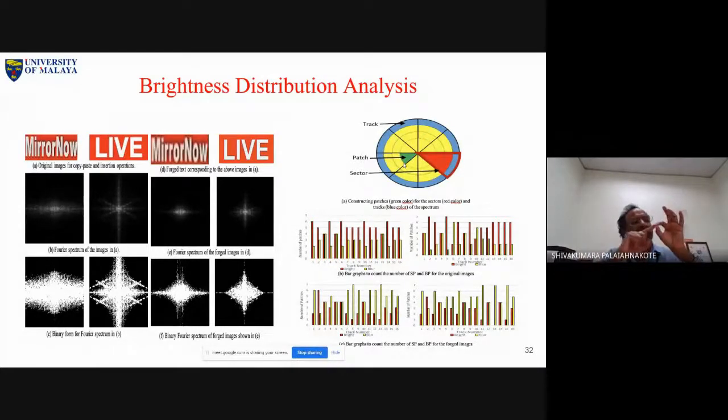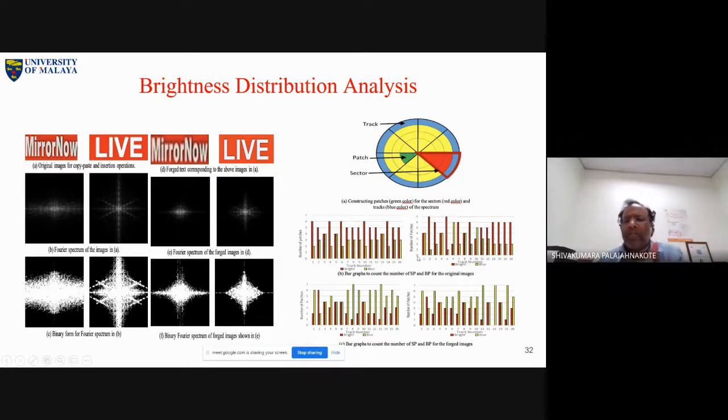Every track gives the number of sharp patches and the number of blurred patches. Then we calculated mean, median, standard deviation, some statistical features. One set contains the number of sharp patches, another set contains blurred patches. These are the two sets, and for them we just calculate some statistical features.